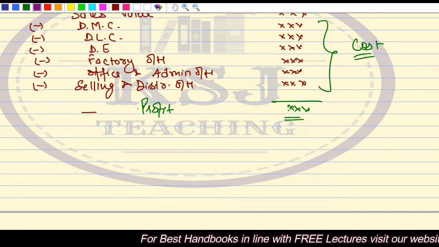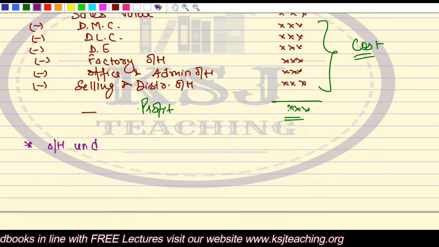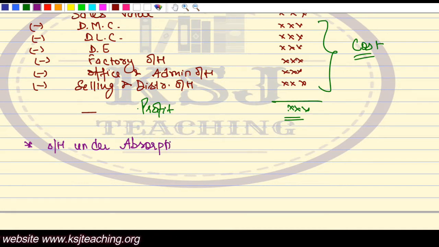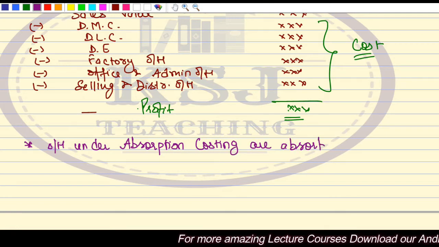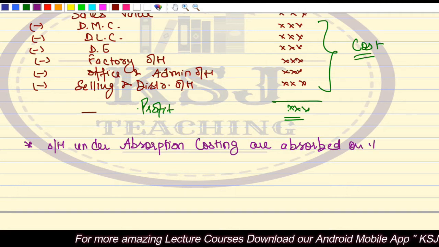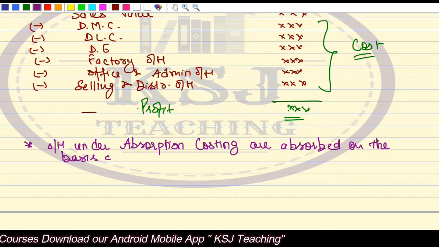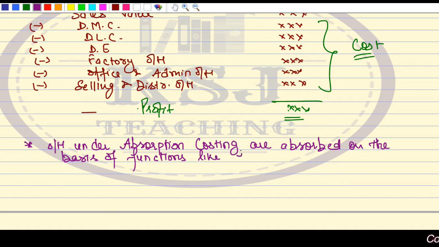So we can say that overheads under absorption costing are absorbed on the basis of functions like factory.